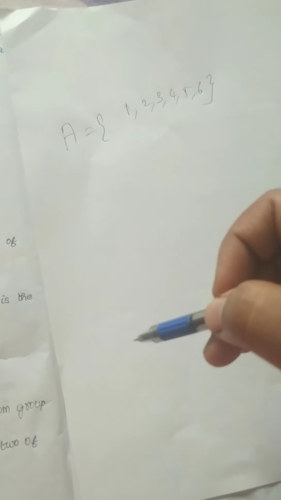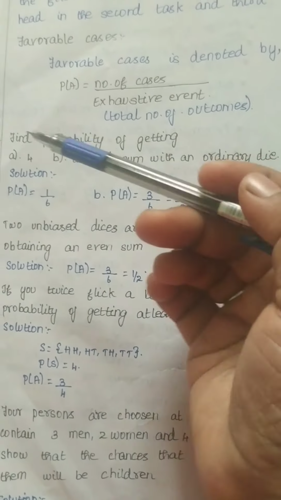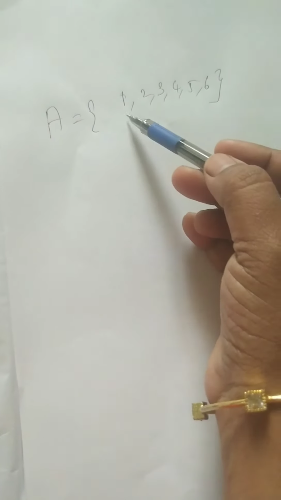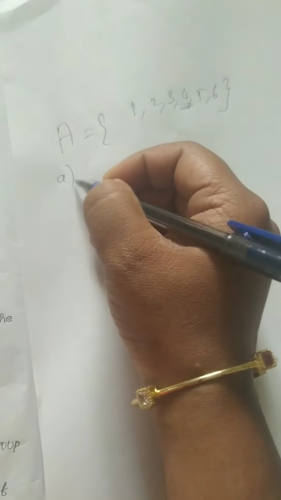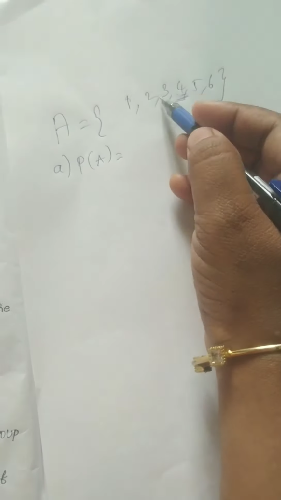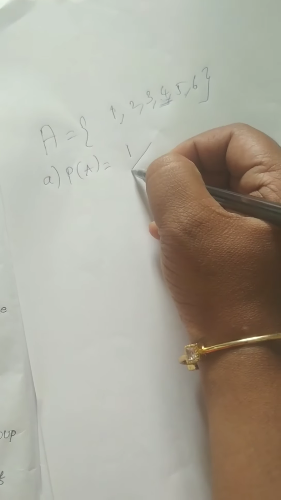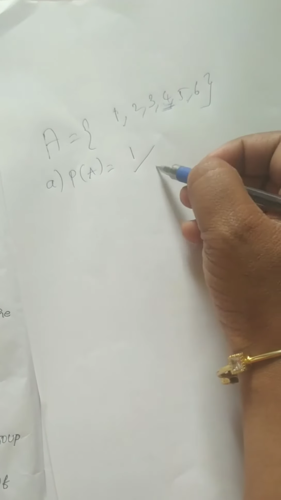But now the question is, find the probability of getting 4. 4, how many times? You will get only once. So for the first problem, probability of A is equal to, you will get the 4 only once, so 1 divided by, exhaustive event means all possible outcomes, that is 6. So 1 by 6 is the first answer.